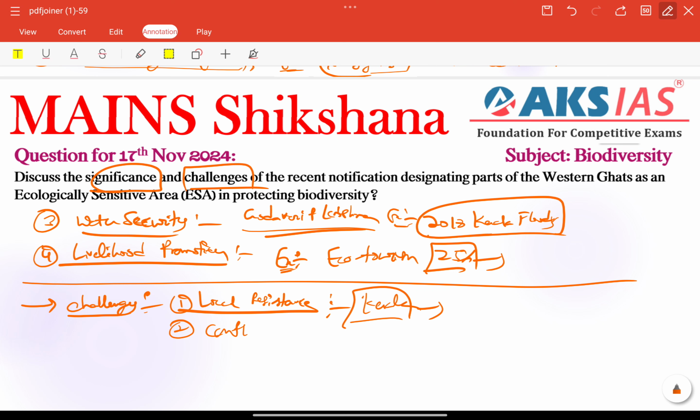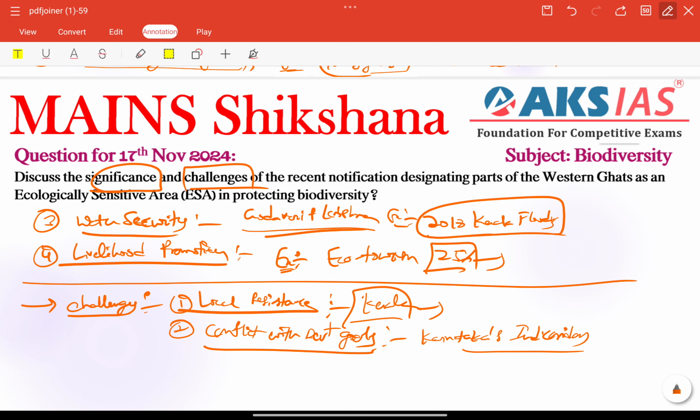Other than that, we have development goals, right? So environment versus development type of issues here. Hurdles in infrastructure projects especially, Karnataka's industrial corridor, we have some struggles in infrastructure projects, right?